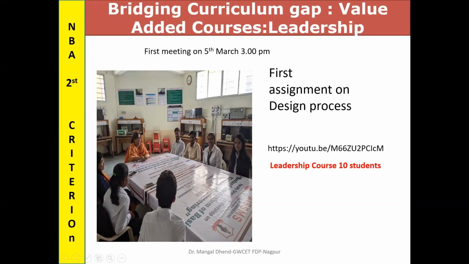So I do reverse engineering. You can do it that way, whether you consider head, heart, hand contribution, or environment, instruction methodology, pedagogy, anything you keep in mind, and just go on doing the mapping later on. So the leadership course for 10 students, I can say that was for bridging curriculum. Actually, this is a start, and then next year, third year, 10 can become 100.